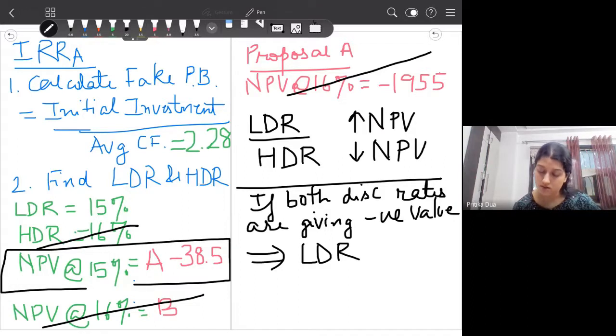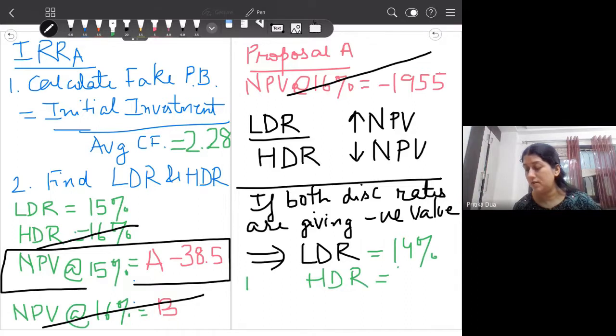So now 15% becomes the higher discount rate and my lower discount rate becomes 14%.